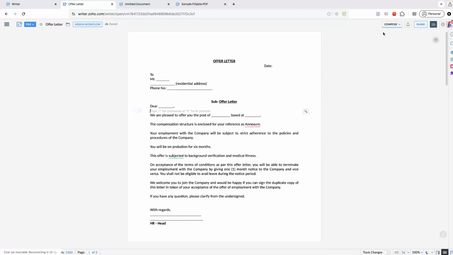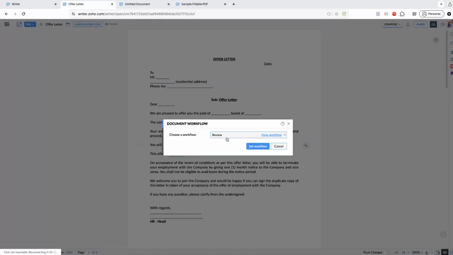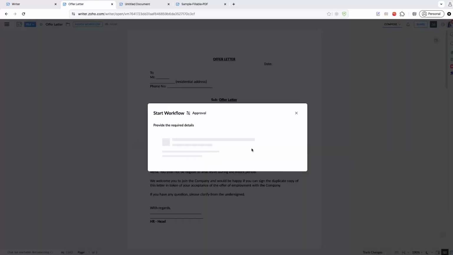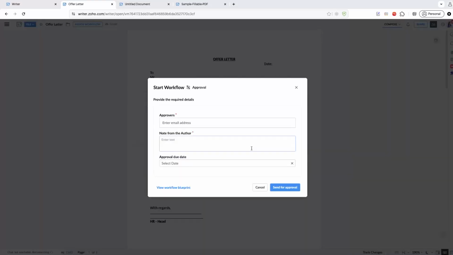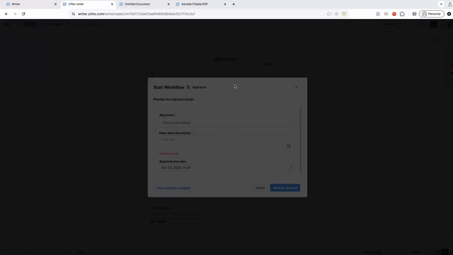And to cover the approval option, that is setting up workflows. You can see the assign workflow option right here. I'll have to click here and choose the type of workflow that I need. It could be review, approval, or both. If I want to send it for approval, I choose this. I click on set workflow, and you can choose the approver. You'll have to add a note, and you can choose the approval date. And so this is the blueprint in action.